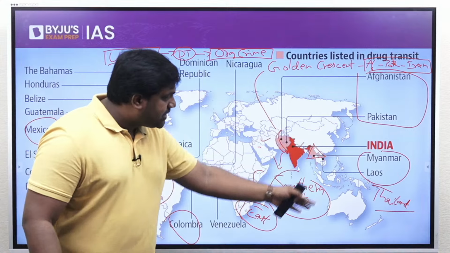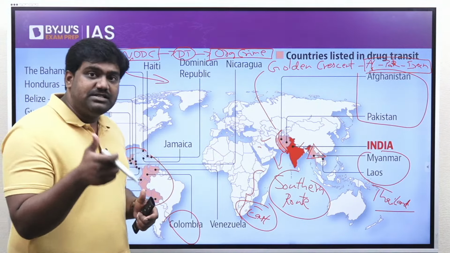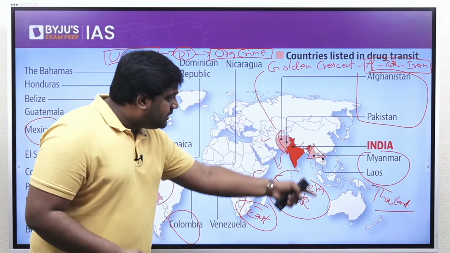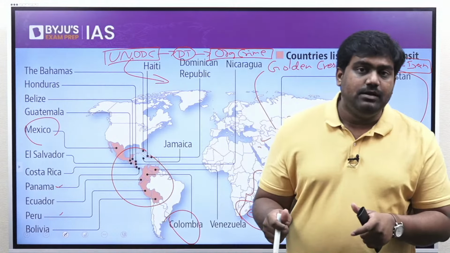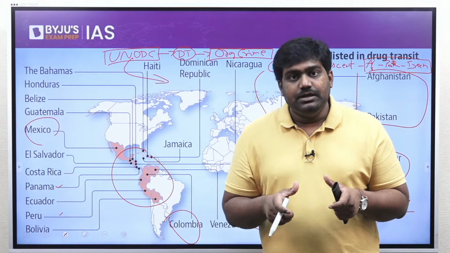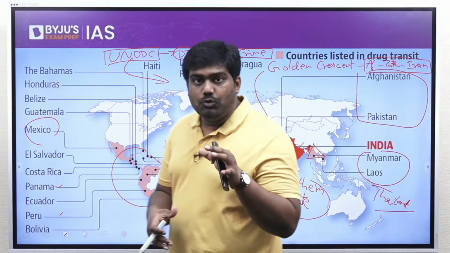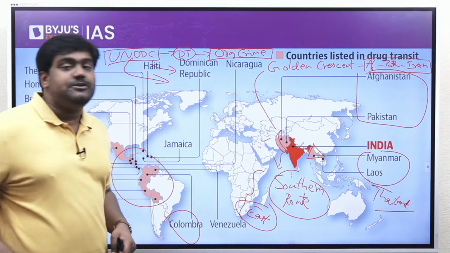So this entire stretch has become a transit point for drug peddlers, drug smugglers and traffickers. So to tackle this menace, these countries have been brought together under the Colombo Declaration of 2016. 18 littoral countries, the rim countries of this region, have come together under the Colombo Declaration, which has been facilitated by the UN Office on Drugs and Crime.